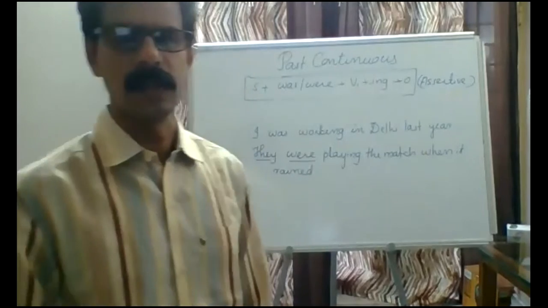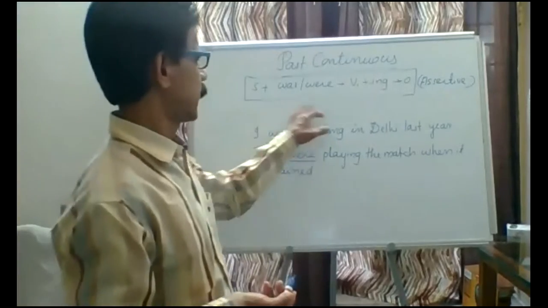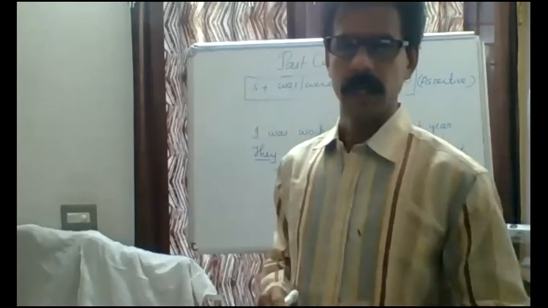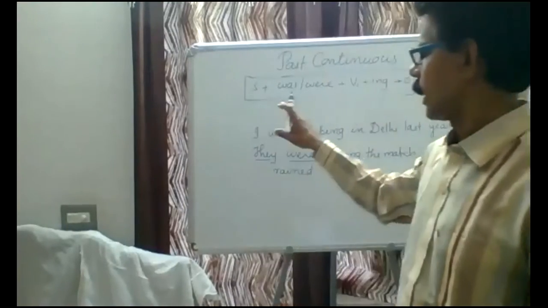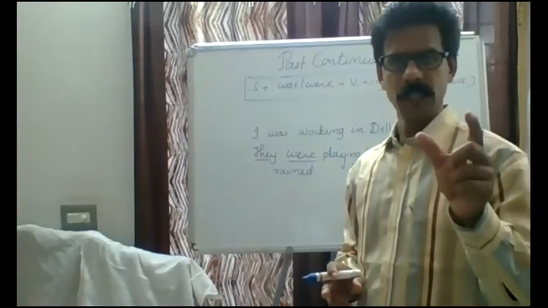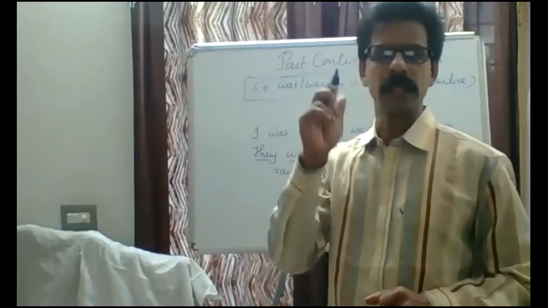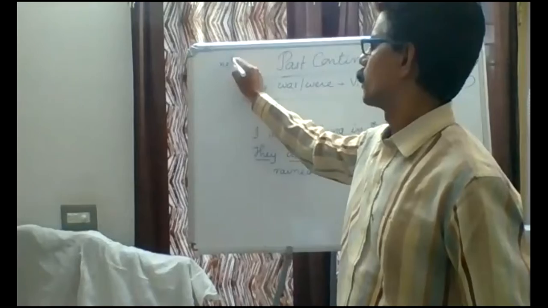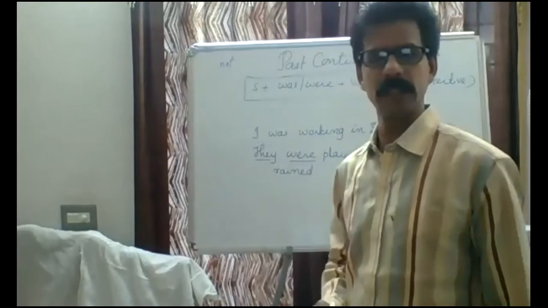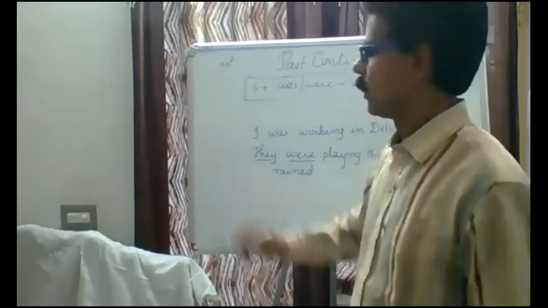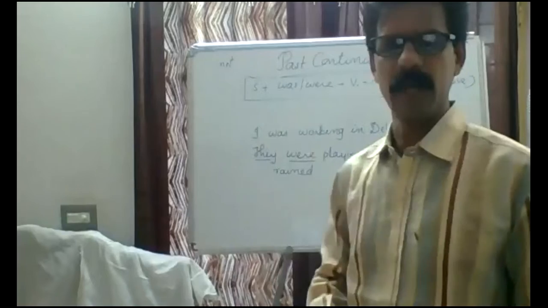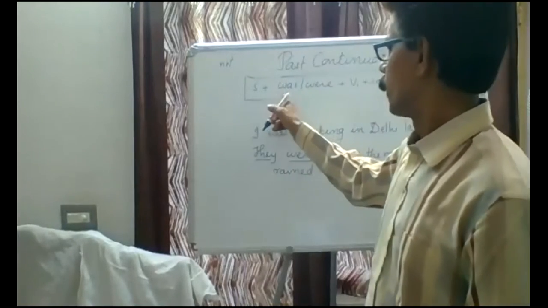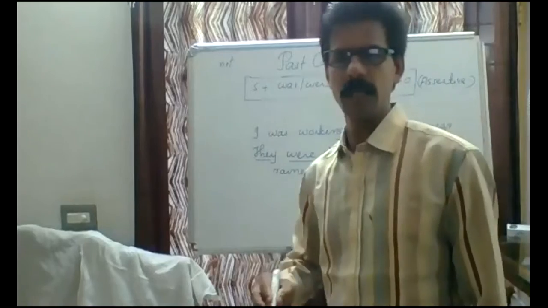To get the negative, what is the process? Negation making, as I have told you several times on all the days, is just to add not. Not shows negatives. We add not with the helping verb. What are the helping verbs here? There are only two: was and were.